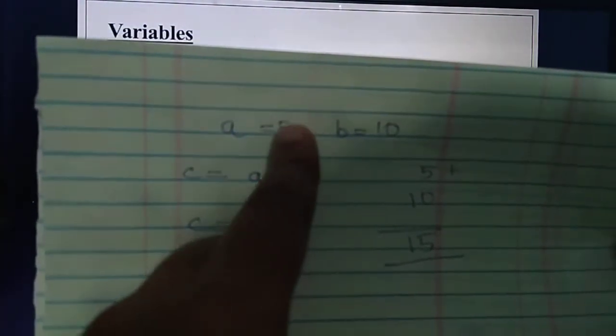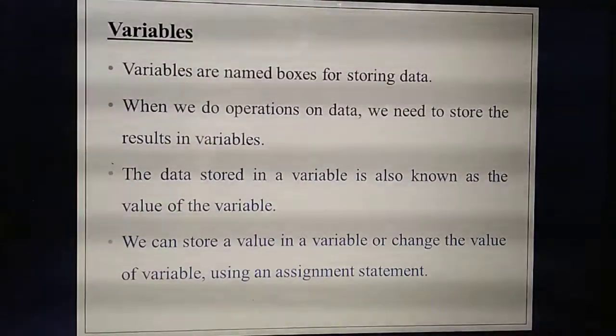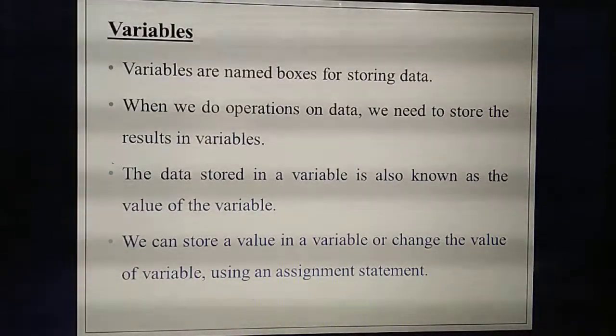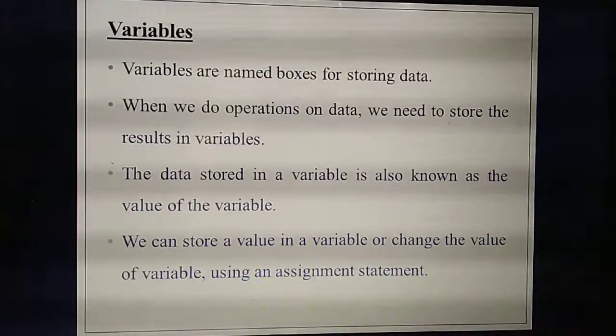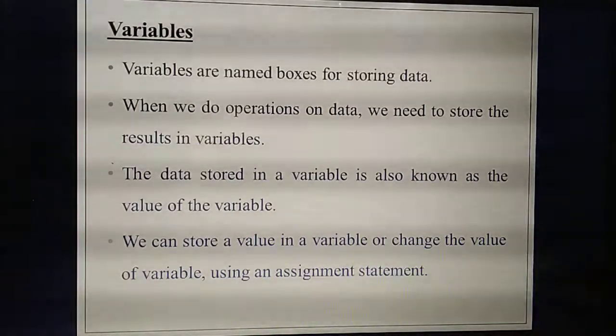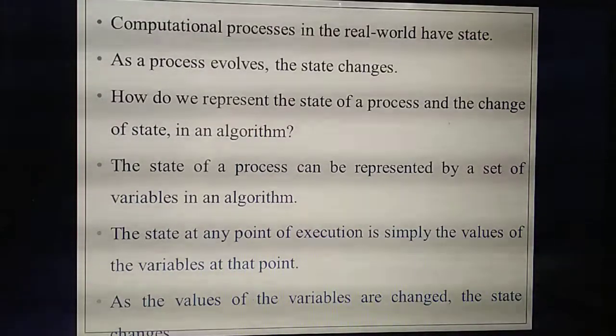That is called assignment. Another example, you can change the value of a from 5 to 3. How can you change it? a equal to 3 means the value 3 is assigned to the variable a. Understand? That is called an assignment statement. Understand the difference between data and variables? Data means only the numbers alone, separately, 5 and 10. Variables means you are assigning the value to some variable, a and b. Understand? So after variables, next we are going to study about state.